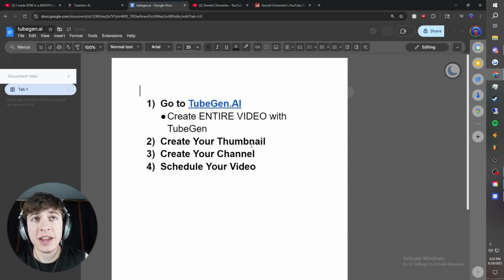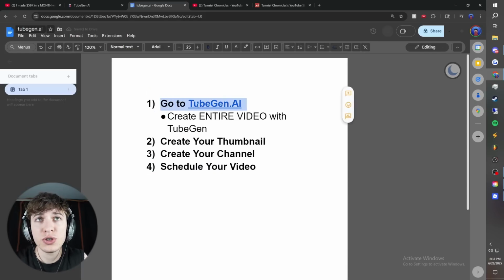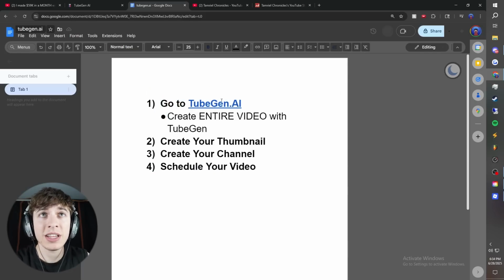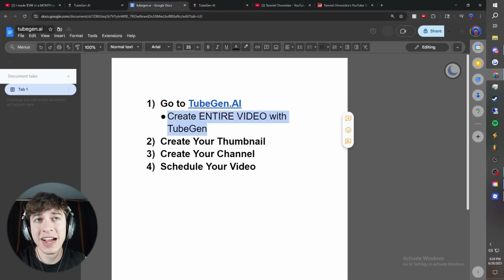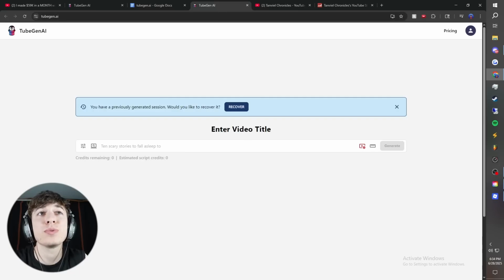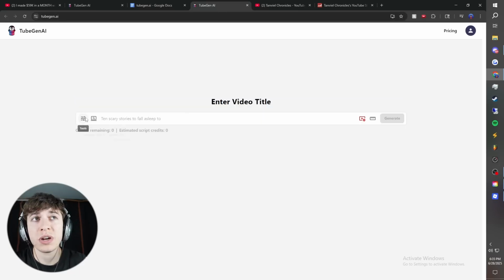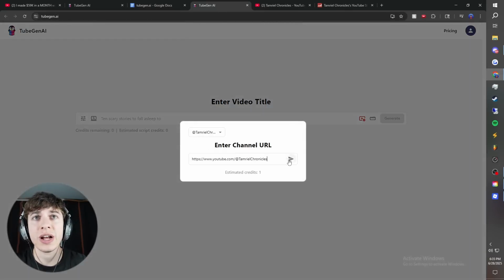So now that we got this out of the way, the next step is to go to tubegen.ai. I'm going to have this linked in the description, but you're going to see why this is so useful. As you can see here, create entire video with TubeGen, and that's pretty much what this tool is going to do for you. All we're going to do is press Tools, Generate Title by Channel URL, and copy and paste that person's channel URL right in here.